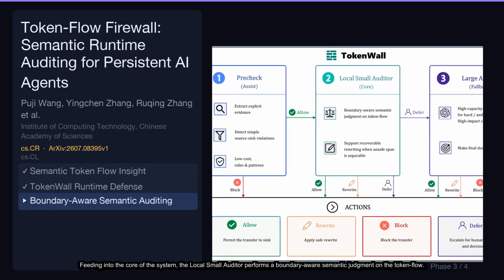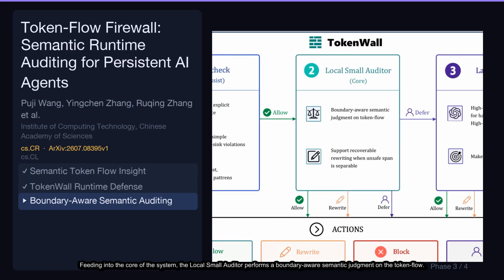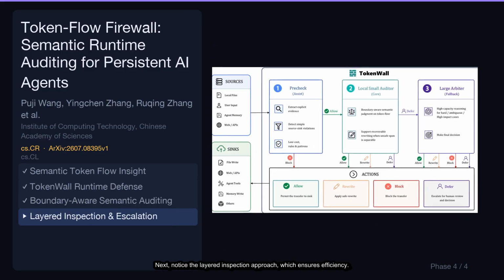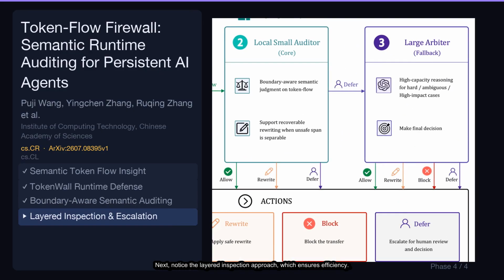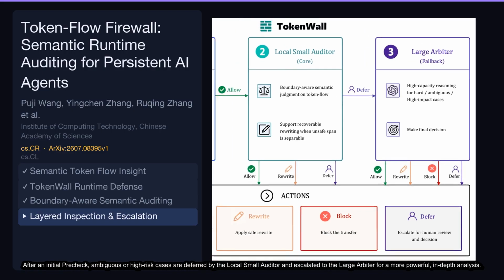Feeding into the core of the system, the local small auditor performs a boundary-aware semantic judgment on the token flow. This allows it to understand the context and intent behind the data transfer. Next, notice the layered inspection approach, which ensures efficiency. After an initial pre-check, ambiguous or high-risk cases are deferred by the local small auditor and escalated to the large arbiter for a more powerful, in-depth analysis.